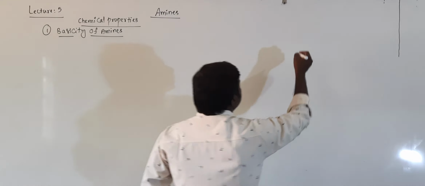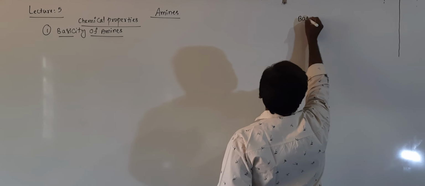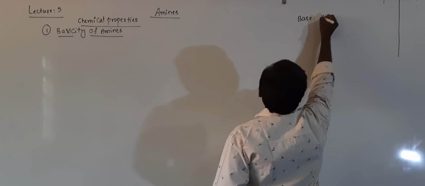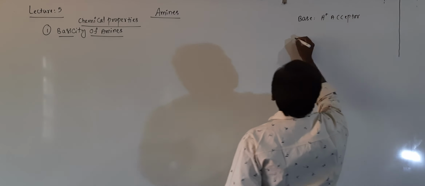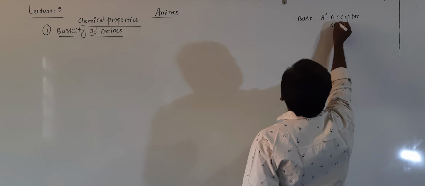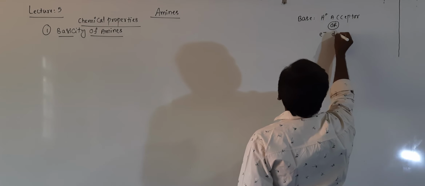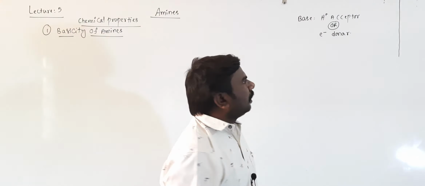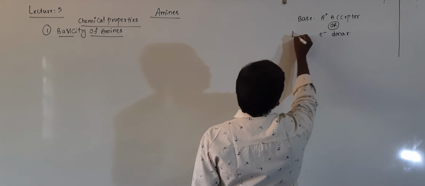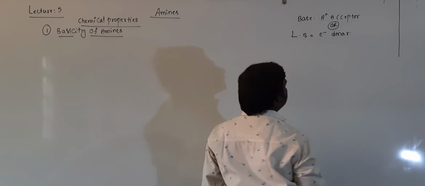First of all you should know that a base means a proton acceptor, otherwise an electron donor. If it is an electron donor, it is called a Lewis base.